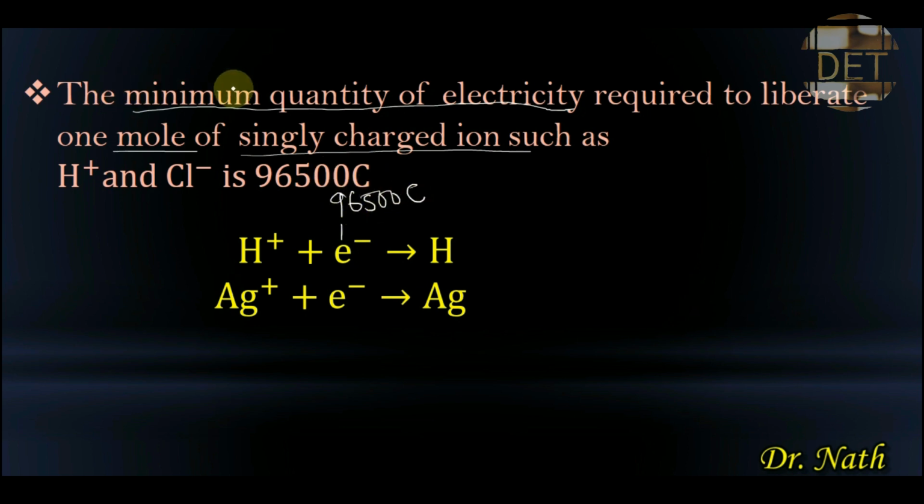96,500 coulomb. So the hydrogen ion as a singly charged ion will require 1 electron of electricity, which is equivalent to 96,500 coulomb, to liberate 1 atom of hydrogen. Same thing with silver. Silver as a singly charged ion will require 1 electron of electricity, which is equivalent to 96,500 coulomb, to be able to liberate 1 mole or 1 atom of silver. So this is very important.